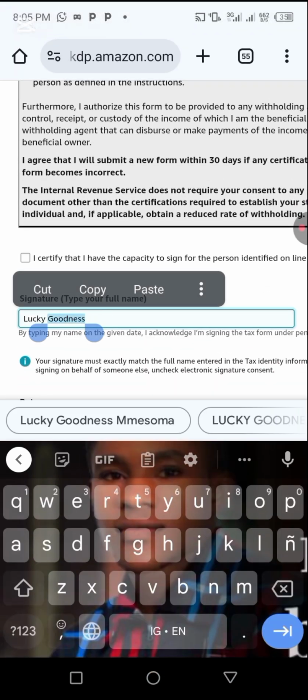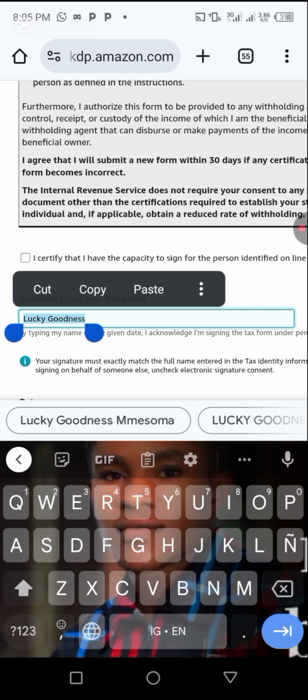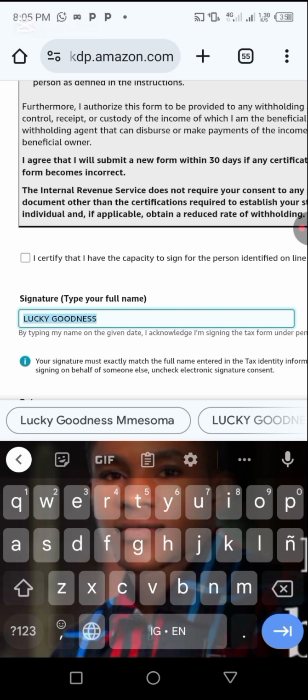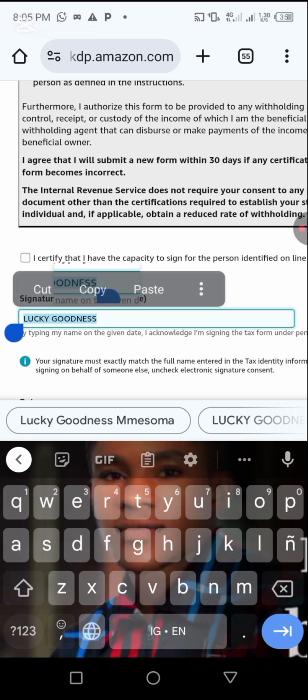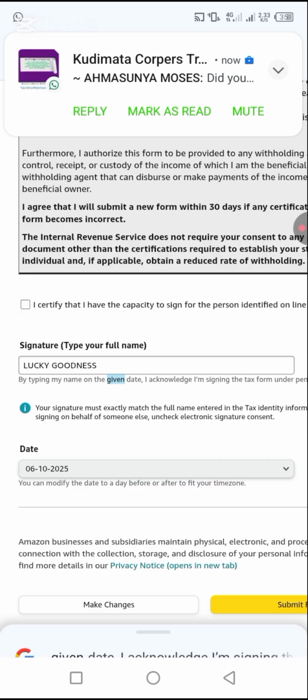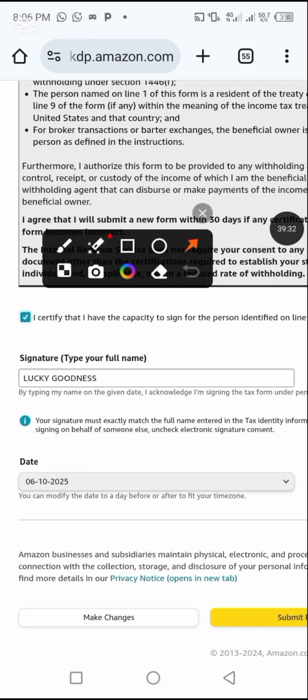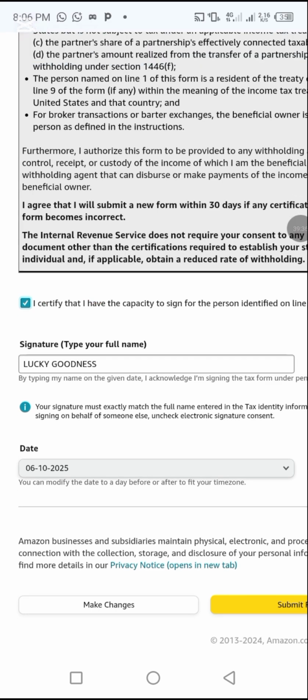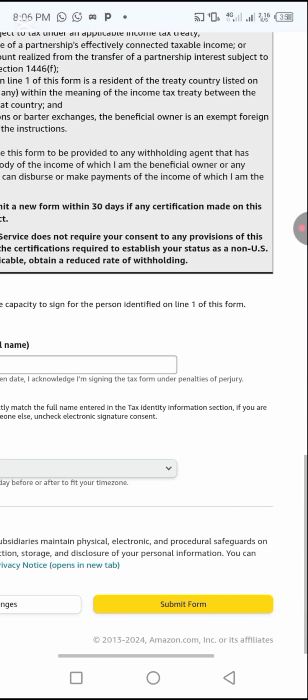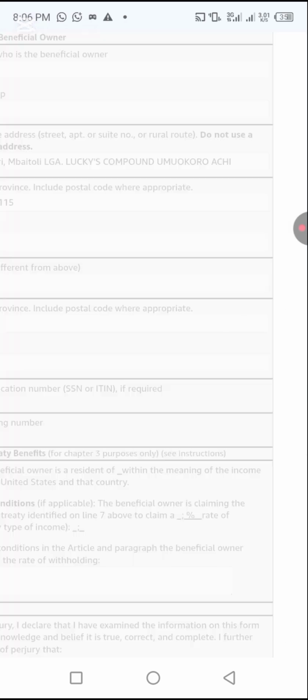So the rest should be on capital letter. All right. Let's click this. Remember, you have to check this box. All right. Let's click there. Now let's try again submitting the form.